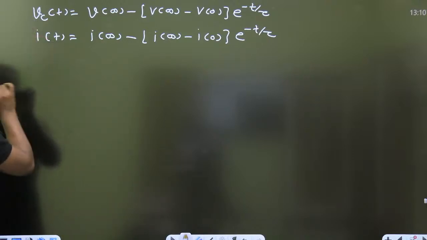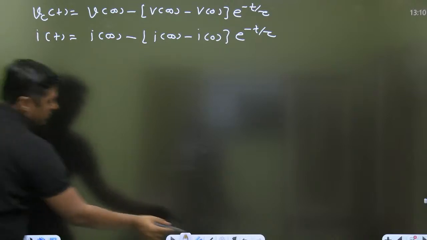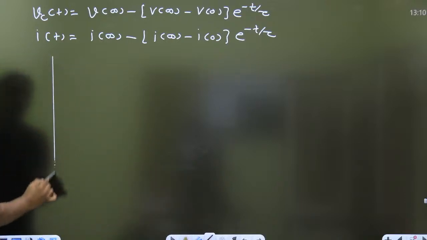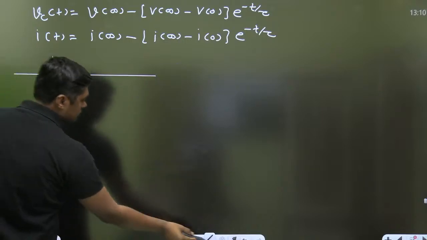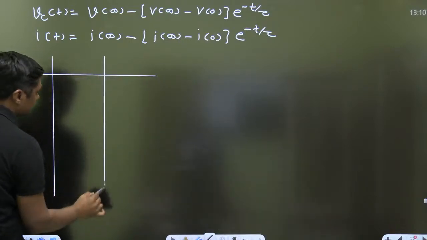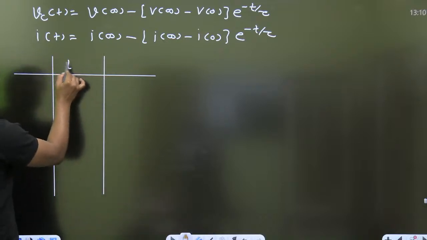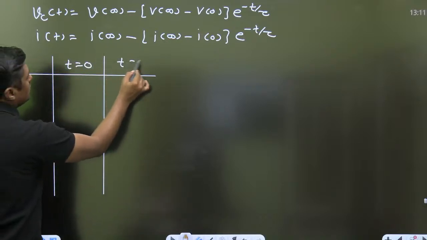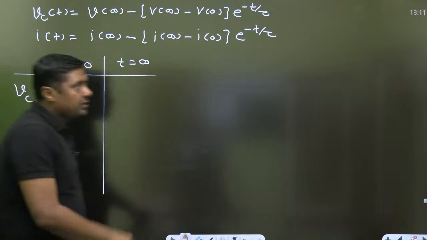Now, VC(t). Always remember, I am giving you one important table here, and now I am going to use this equation also. This is t equal to 0, this is t equal to infinity, this is called the steady state value, the final value. Tell me, what is the voltage across the capacitor in the given circuit?